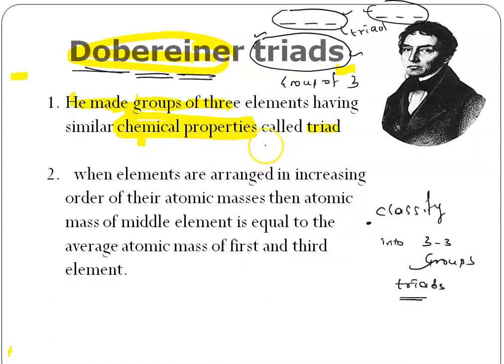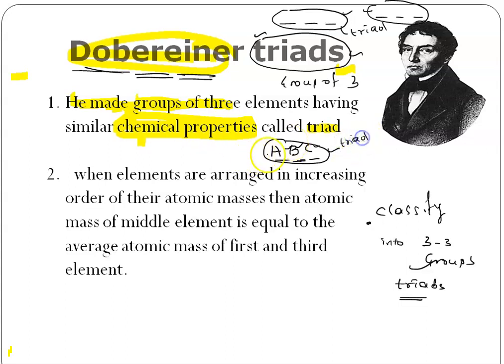Suppose he grouped the elements into groups of 3. Let's say A, B, C. Here these are the 3 elements which have the same chemical properties. That may be their oxides, their hydrides and everything. So these are the three elements which have the same chemical properties, and he arranged them in a group of 3, and he called it a triad.